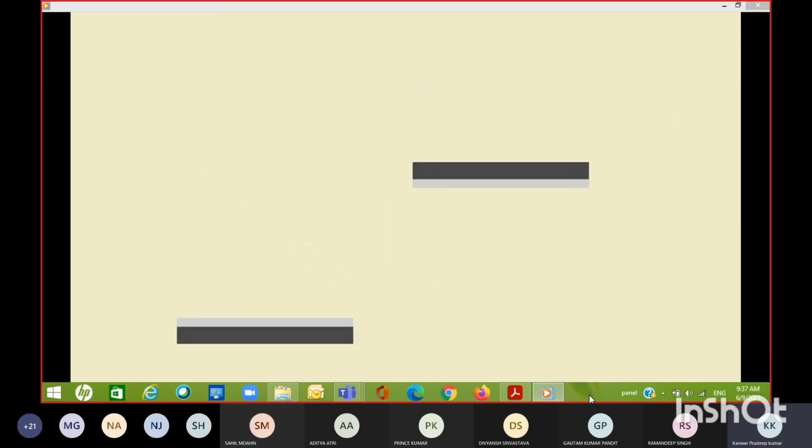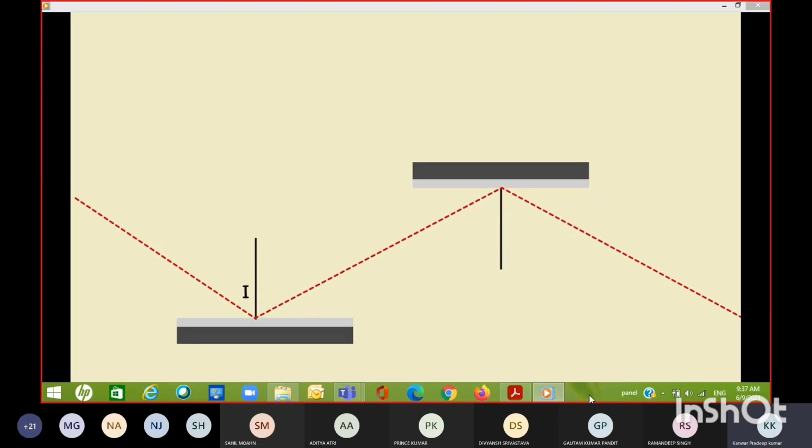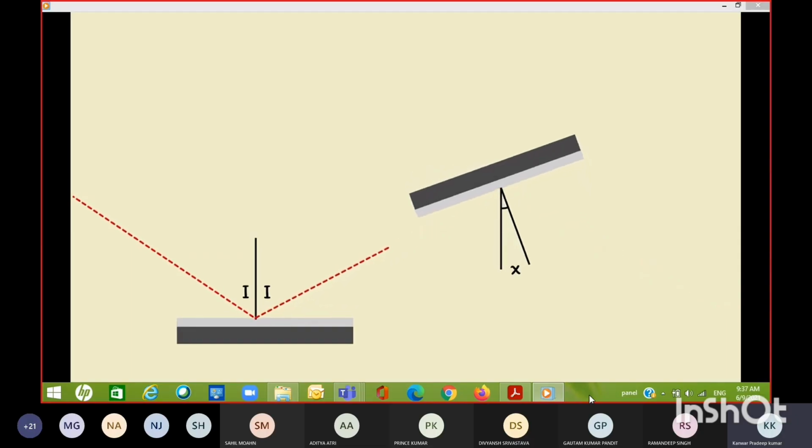When you introduce a second mirror parallel to the first, you can see the ray of light continues with all the same angles I and R. Due to the law of reflection, we know that I and R are both equal, so we can actually just call them I to keep things simple. But as soon as that second mirror is no longer parallel to the first, an interesting effect occurs. Let's rotate our second mirror now by an angle, which we're going to call X. The ray of light still interacts with the original mirror in the same way. But now, when it hits the second mirror, the angle of incidence has changed. It's now I plus X.